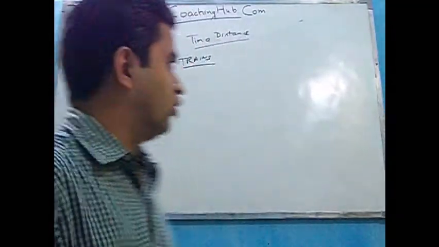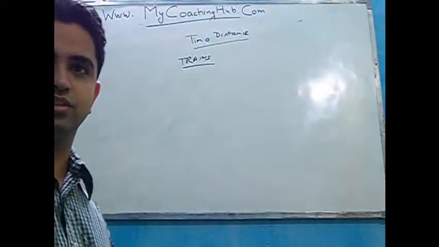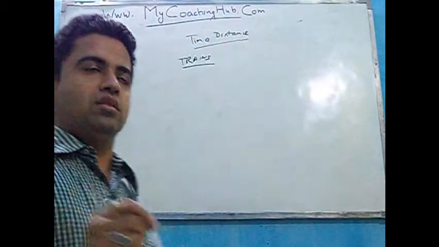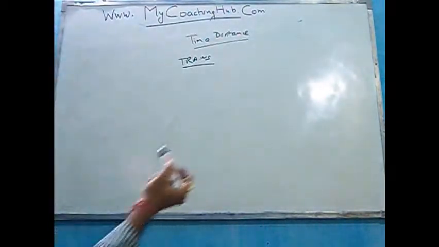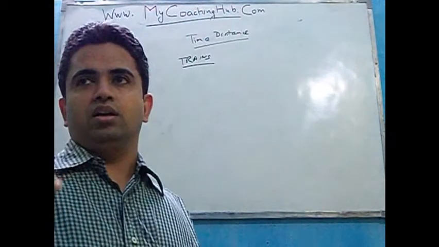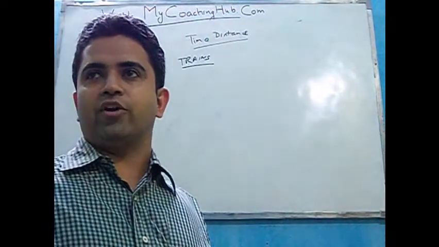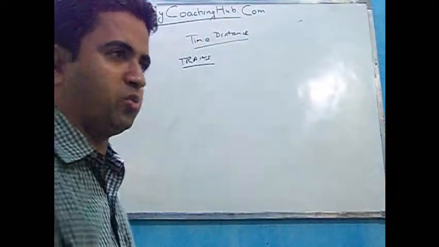Okay friends, so we were going to cover trains. In examination, questions on trains come regarding how much time a train takes to pass a certain object.